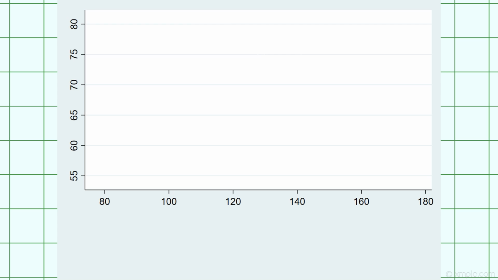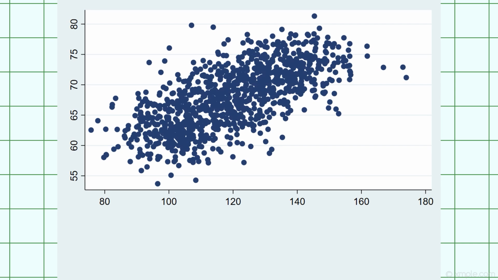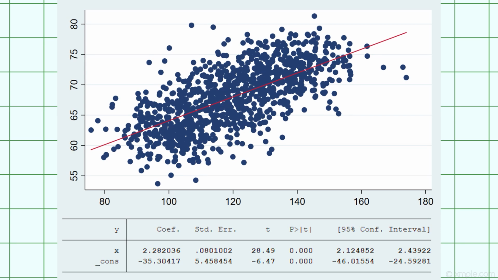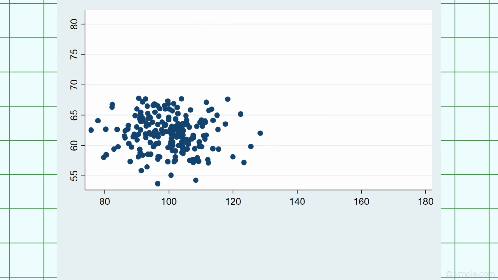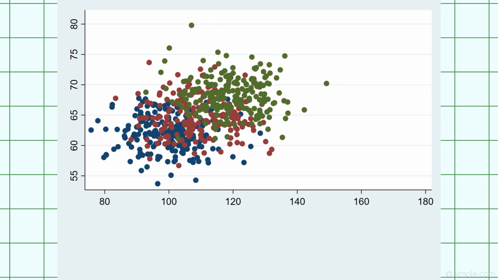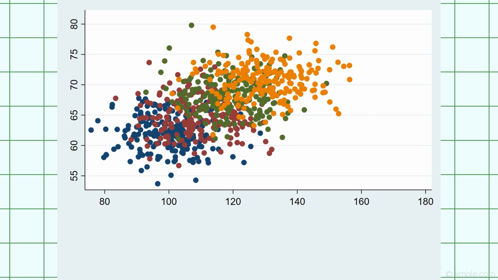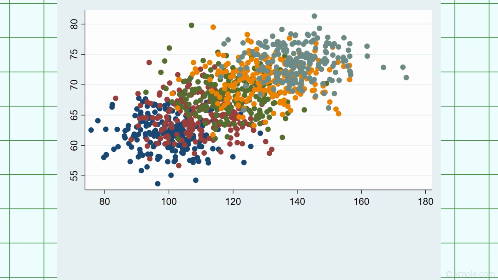Let's take a look at some example data. Looking at this scatter plot, it's pretty clear that our x and our y variables are positively associated. Running a simple linear regression confirms this. The estimated slope coefficient for the data in the scatter plot is positive and statistically significant. However, let's say you learn that this data consists of 5 different groups of observations. We suspect that people's choice of group might be an omitted variable that affects both x and y. How can we account for this possibility?